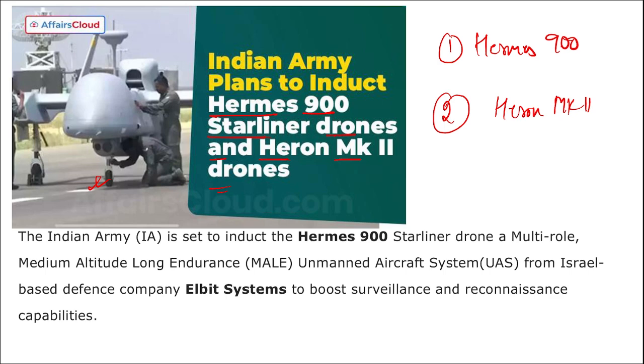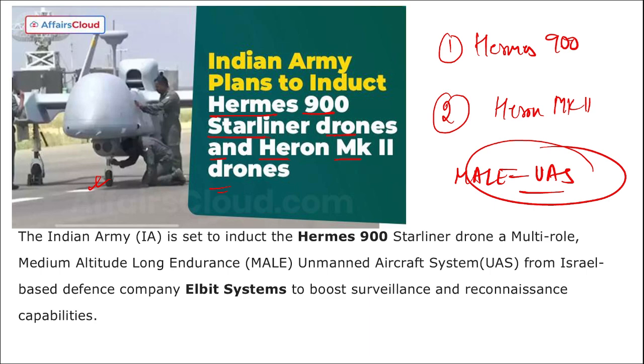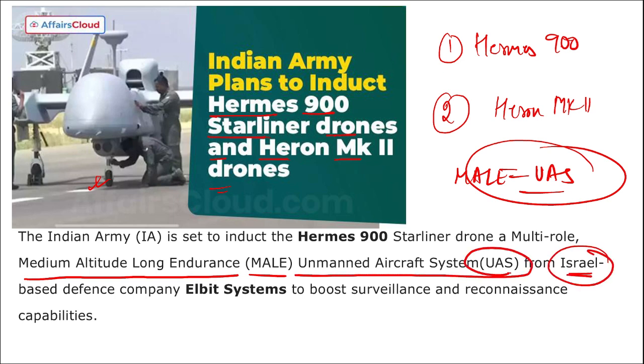Remember, the Indian Army, Indian Navy, and Indian Air Force have awarded the contract to buy two MALE UAS from Israel through the fourth tranche of emergency procurement. And what is this MALE? That is medium altitude long endurance unmanned aircraft system, and they will be procured from Israel. Which are the two? They are your Hermes 900 and Heron Mark II drones. These are the two drones that will be procured under MALE, from Israel.